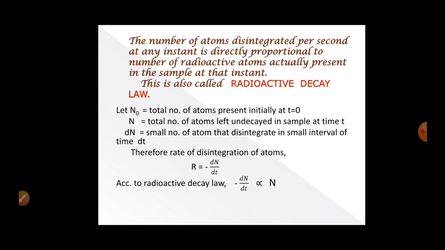This we have studied above, that radioactive decay law says that the number of atoms disintegrated per second is directly proportional to the radioactive atoms actually present in the sample. So here you can see the rate of disintegration of atoms. We are using the expression R equal to minus dN by dt. So minus here is showing that the number of atoms are decaying.